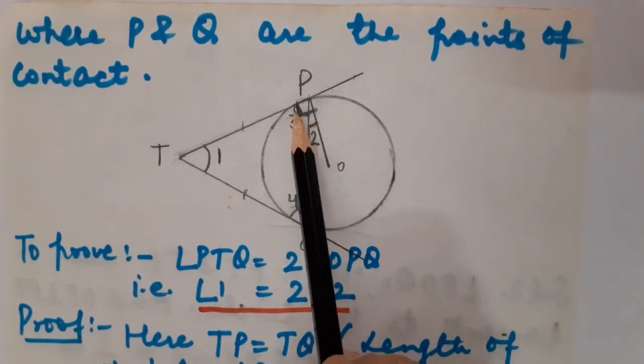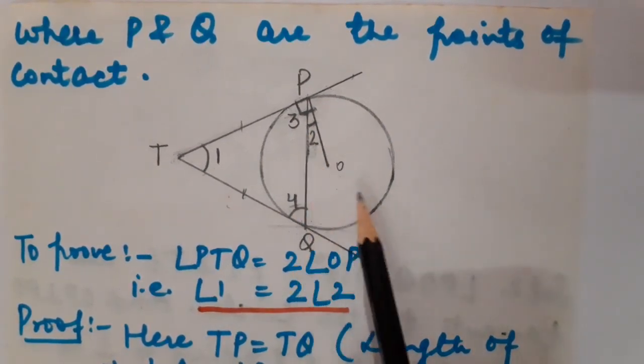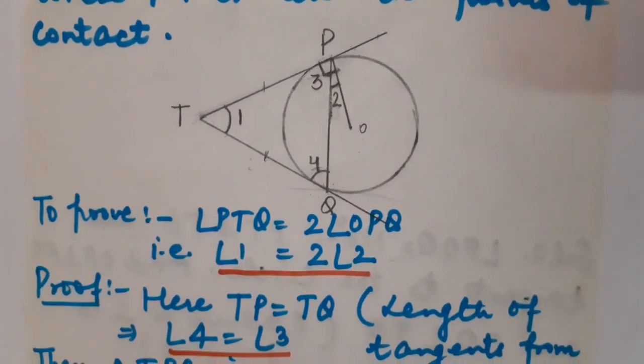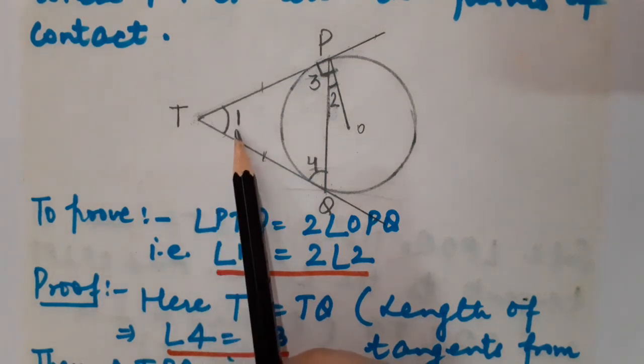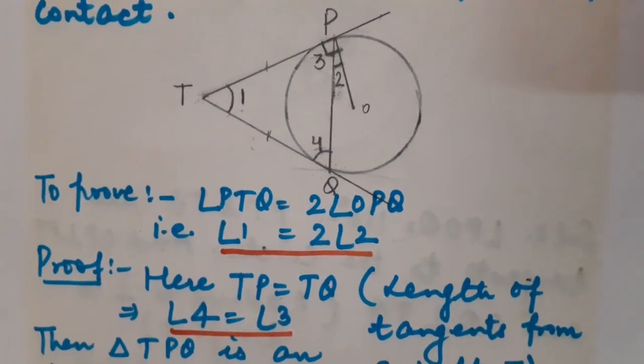This is angle 3, this part, that is TPQ, and TQP is angle 4. Correct, children? So what we have to prove? We have to prove that this angle 1 is double of angle 2. Correct? So what is to be done?